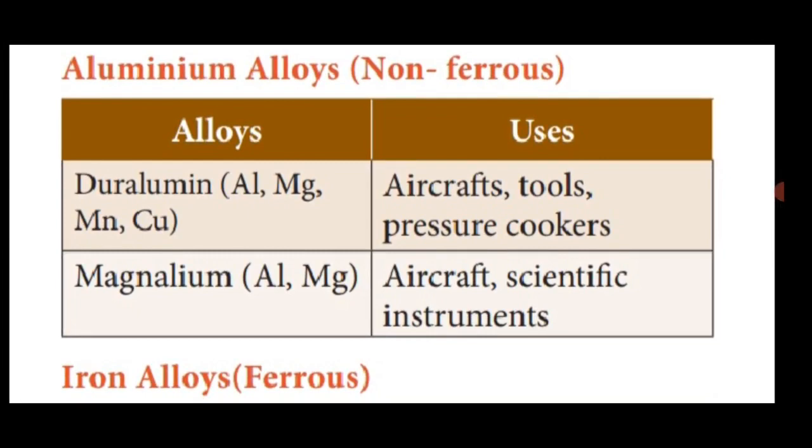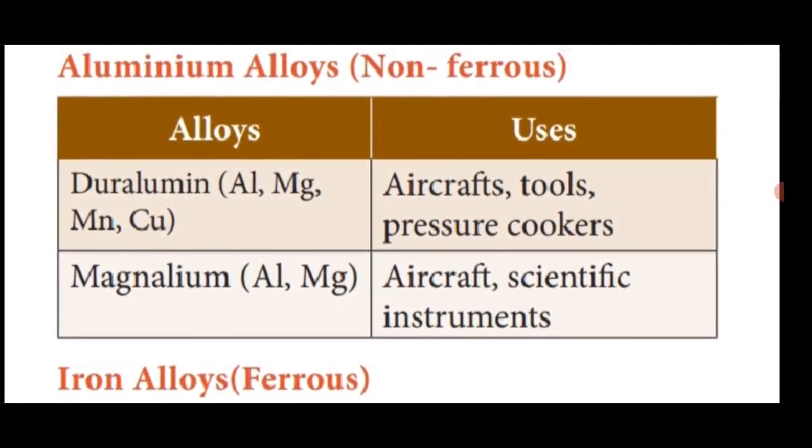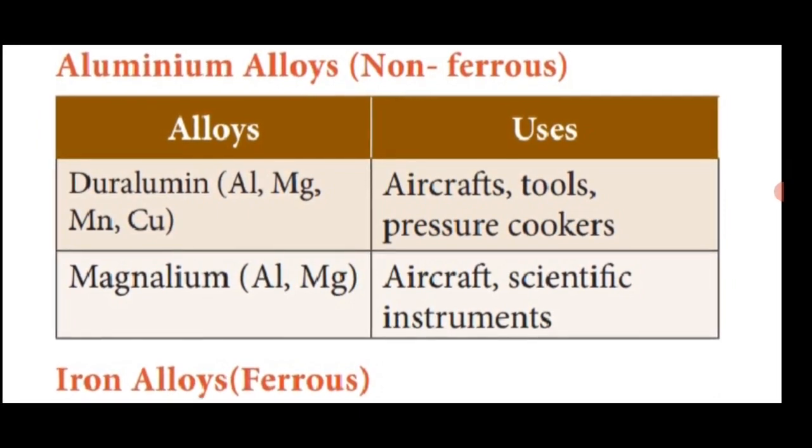The other aluminum alloy is magnalumin. Magnalumin is made up of two elements, namely aluminum and magnesium. These combine to form an alloy called magnalumin. Magnalumin is used for aircraft and for making scientific instruments. These are the aluminum alloys. This is one of the non-ferrous alloys, that means they do not contain a major component of iron.